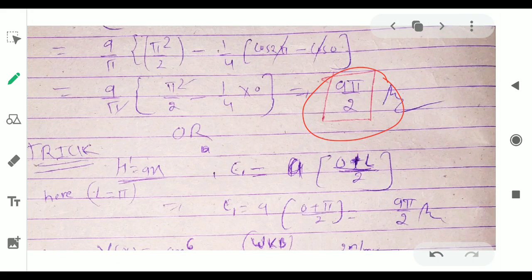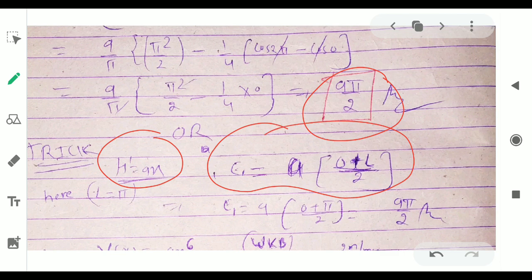Now the trick: if h prime equals ax is given, the formula to find the first order ground state energy correction is a times (0 plus l) upon 2. Here a is given and l is the length, given as 0 to pi, so we get 0 plus pi upon 2. After solving you will find the direct answer. This is a trick for solving this type of question. We have length 0 to pi, so we put it as pi, and after solving we will find the answer.